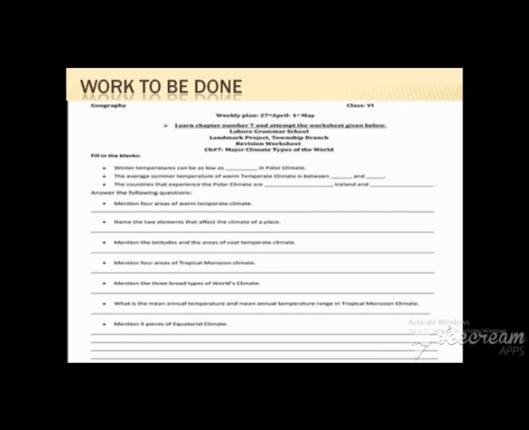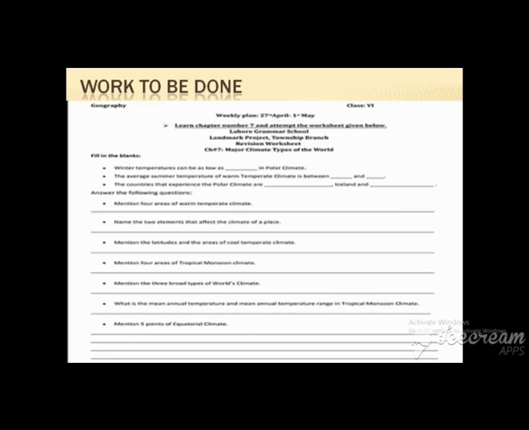Winter temperatures can be as low as dash in polar climate. Second, the average summer temperature of warm temperate climate is between dash and dash. It's very clear. And the third blank is the countries that experience the polar climate are dash and dash. So you have to mention the names of other two countries of polar climate. Then the first question is mention 4 areas of warm temperate climate. Just write their names. Then name the 2 elements that affect the climate of a place.